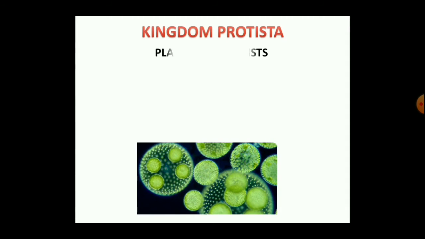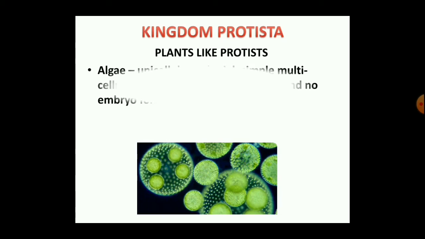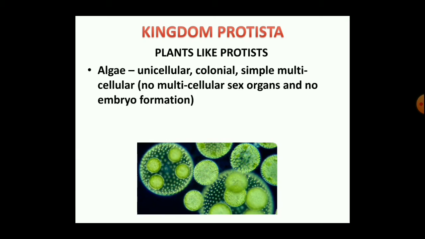The plant-like protist contains the chlorophyll, and in them there occurs the synthesis of food. That is why they are called plant-like. In them, the cell wall is also present, and algae are included in it, which are unicellular, may be colonial, and they are simple multicellular also. Simple multicellular means that they do not have sex organs and no embryo formation occurs there.